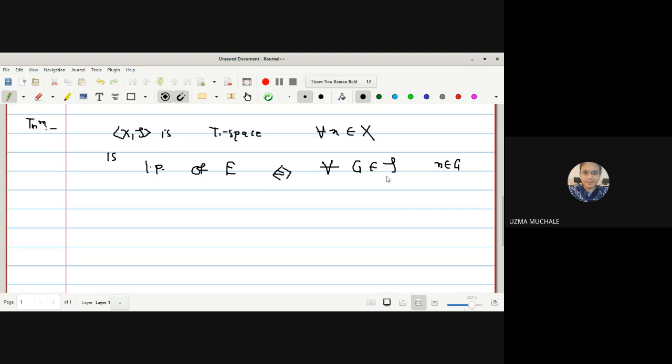For all the open sets G belongs to tau. Containing the point X means what? X belongs to G. Will contain infinite distinct points of E.